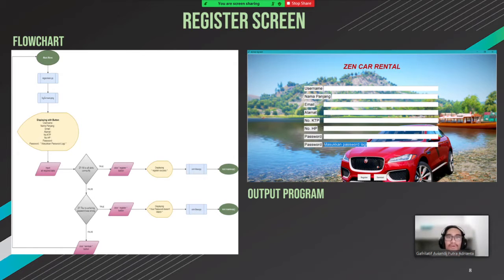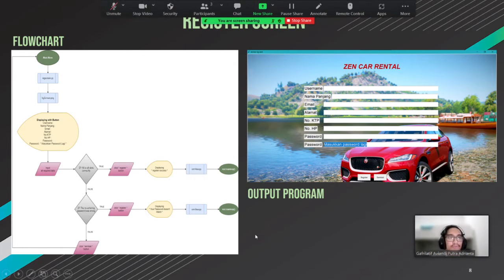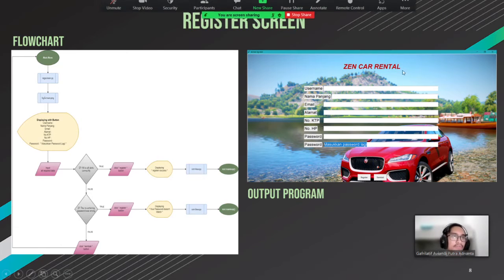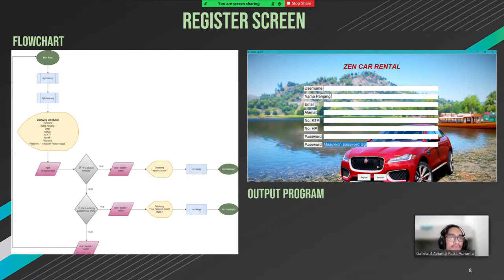And next we have our register screen. Here we can see our flowchart. First, we start from our main menu, and then we open up our reg_screen.py, which is our program to register. And again, bgscreen.png for our background.